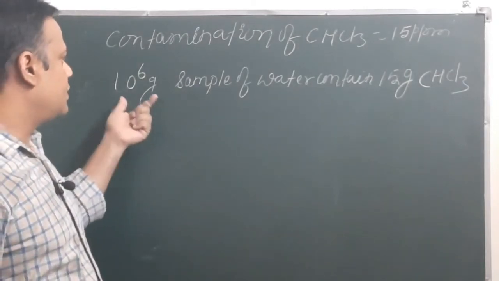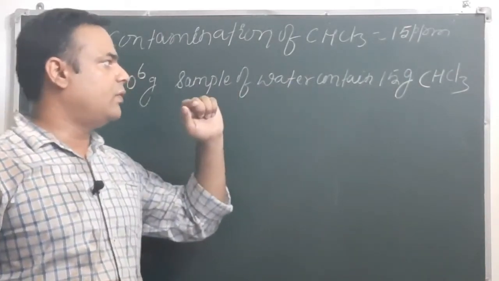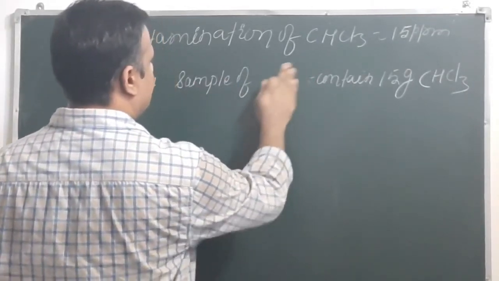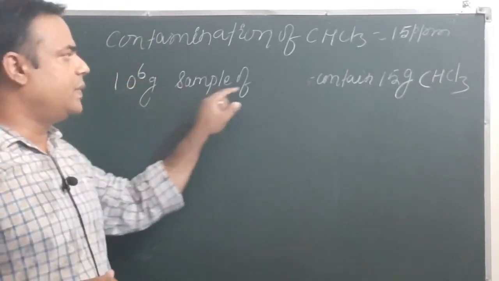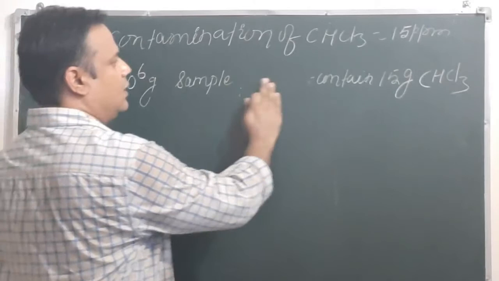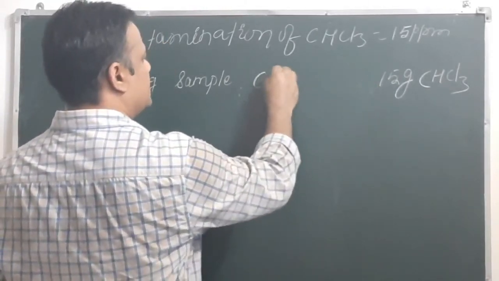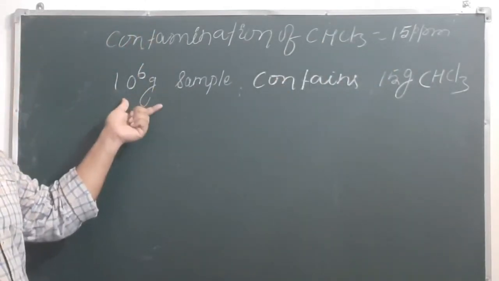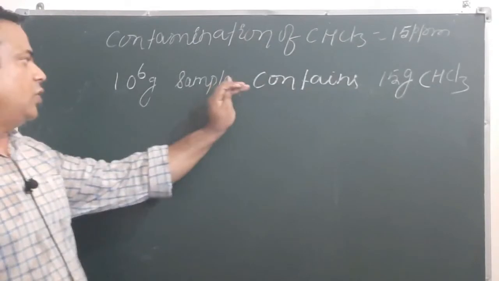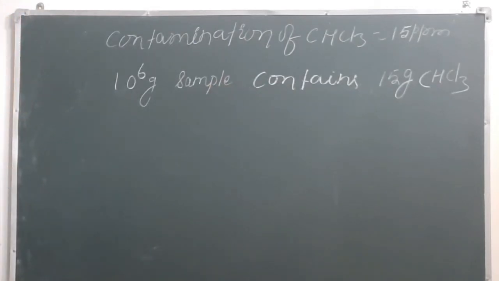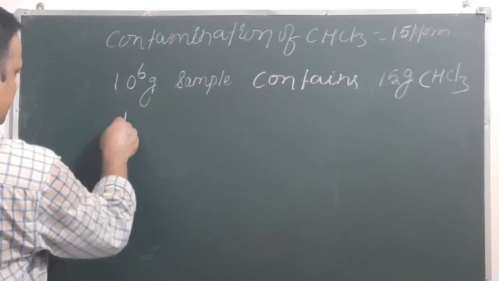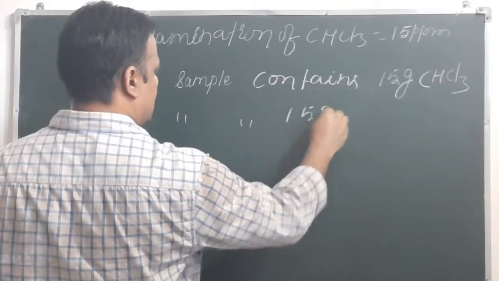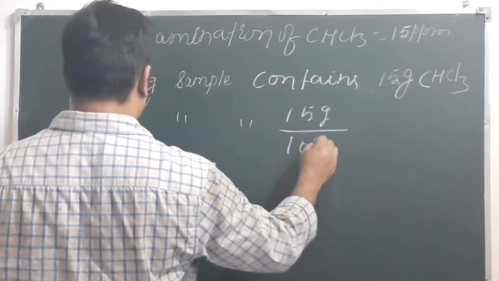If we have 10 to the power 6 gram solution of water and chloroform, then better we write sample instead of water. So 10 to the power 6 gram sample contains 15 gram chloroform, because this is not pure water, it is a mixture, a solution. Now if we apply the unitary method, 1 gram sample contains 15 gram divided by 10 to the power 6.